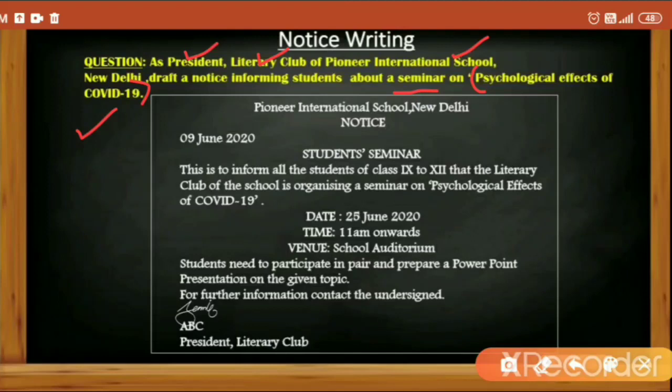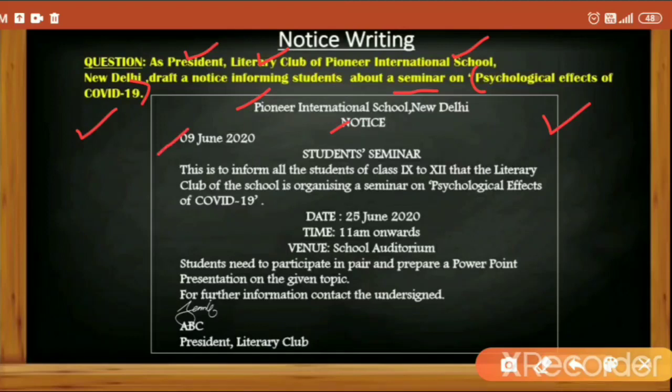The rest we can input on our own. First we would draw the box, then write the name of the school, that is Pioneer International School, New Delhi, and we will leave a line and write Notice. Both things will be center aligned. Again we would leave a line and write the date.